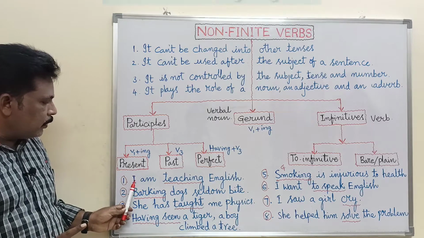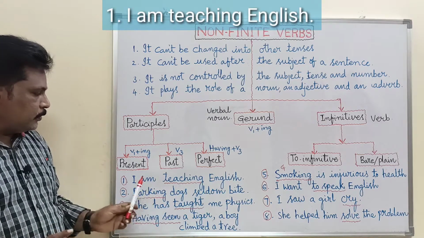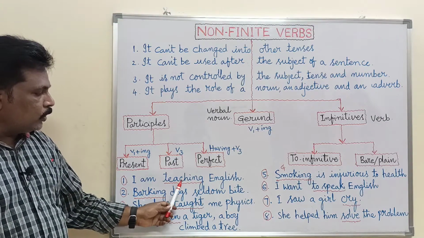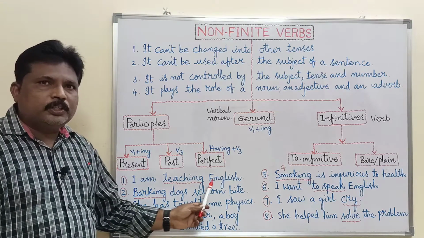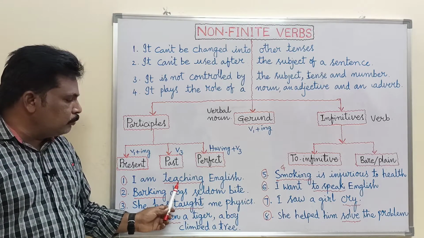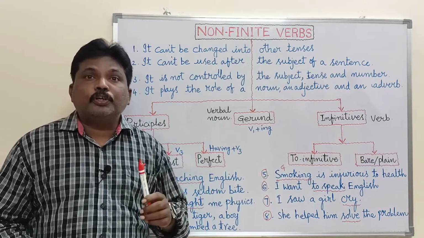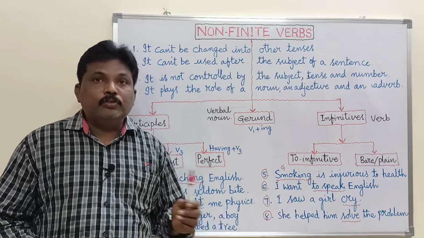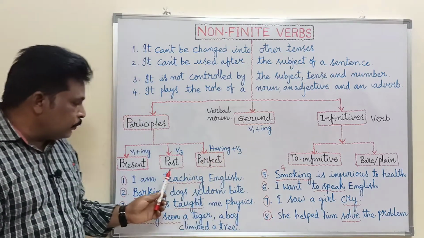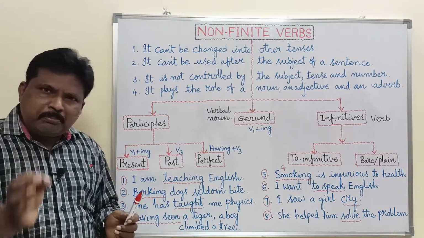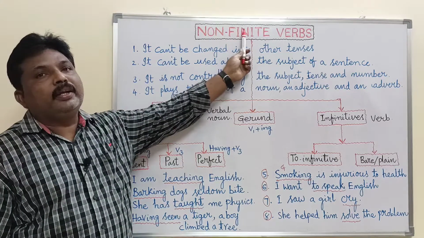Okay, look at this example. I am teaching English. Present continuous tense. So we take teach, V1 plus ing form. In all continuous tenses we find the verb teaching: present continuous, I am teaching. Past continuous, I was teaching. Future continuous, I shall be teaching or I will be teaching. So this word teaching remains the same. So this is called a non-finite verb.